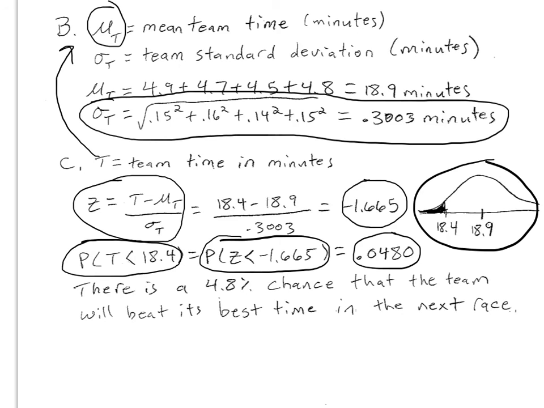Again, I did not need to say normal CDF negative 99999, comma, negative 1.665. Didn't need to say that. Showing the computation for z, that I know the z-score formula, how to find that test statistic, the picture, the definition of the random variables, proper probability notation, all these things constitute quote-unquote work. I'm demonstrating my understanding of the problem clearly, efficiently, succinctly. Don't need the calculator speak. And then I'm just going to recap everything I've done with a sentence. There's about a 4.8% chance that the team will beat its time in the next race. And I'm done with that problem.